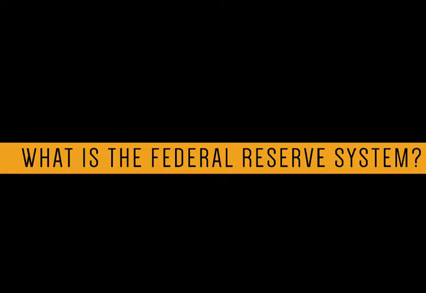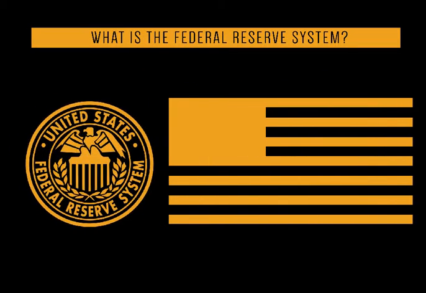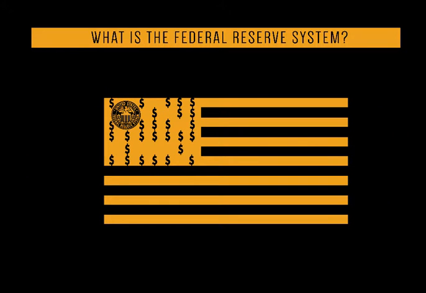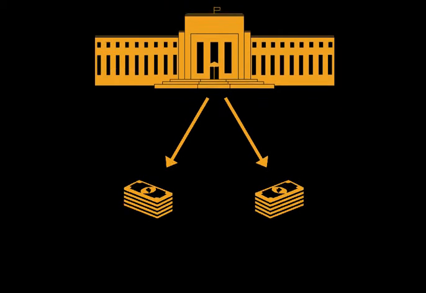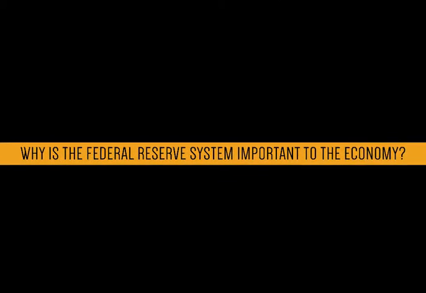What is the Federal Reserve System? The central banking system of the United States of America, located in Washington, D.C. The Federal Reserve System controls the U.S. money supply and the policies that govern it. Central banks create money, whereas commercial banks distribute money that is already in existence.